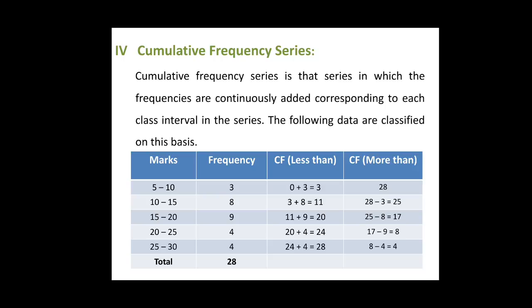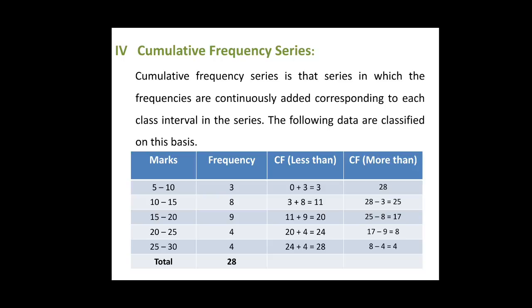Dear students, there are two important ways of converting the simple frequency series into cumulative frequency series. In the first case, cumulative frequencies are expressed on the basis of the upper limits of the class interval. For example, in the case of our table, it is less than 10, less than 15, less than 20, less than 25, and so on.